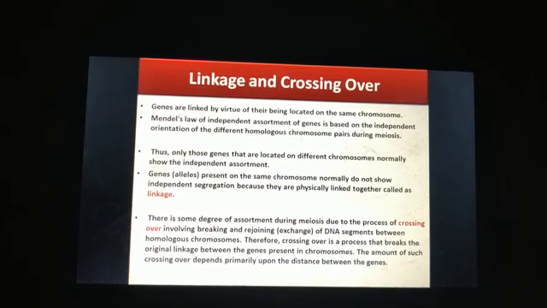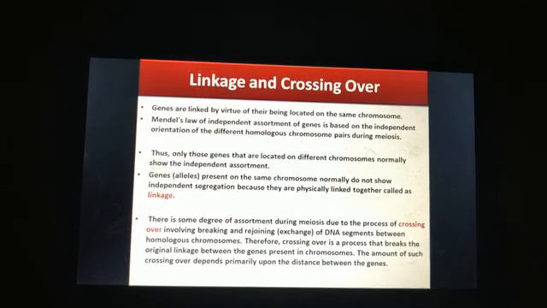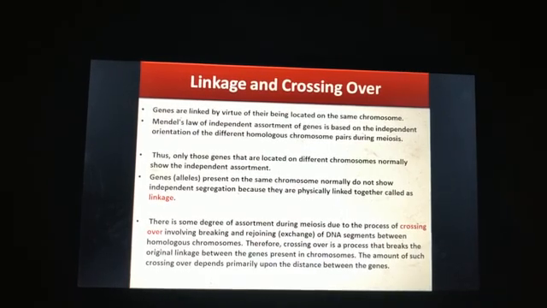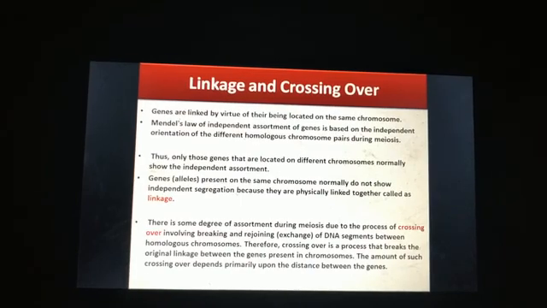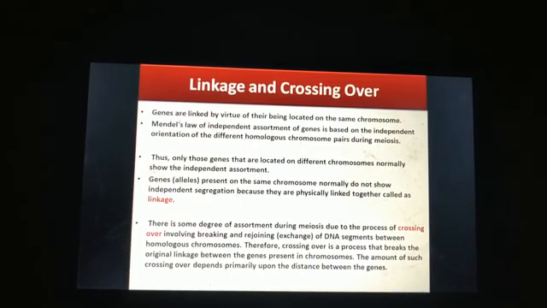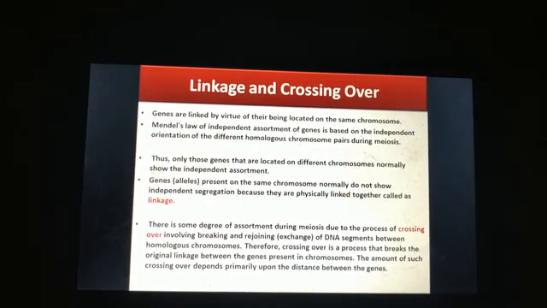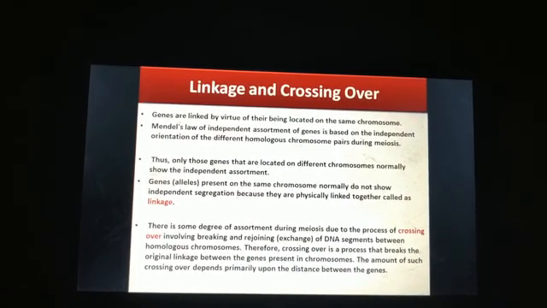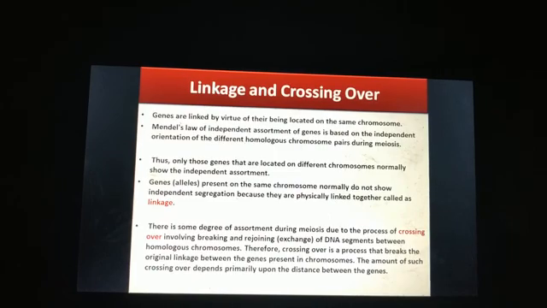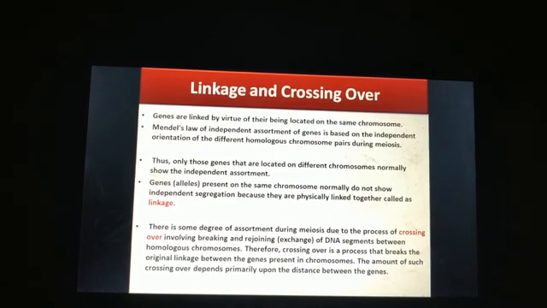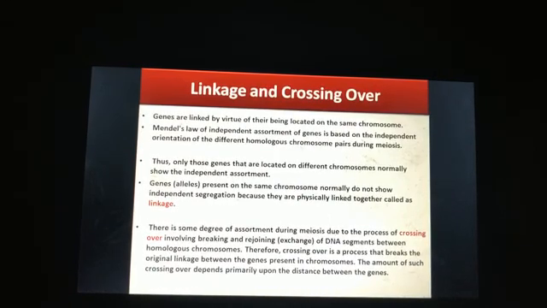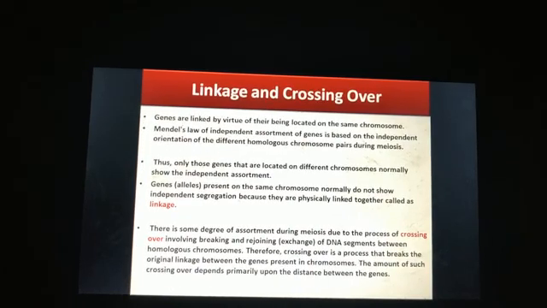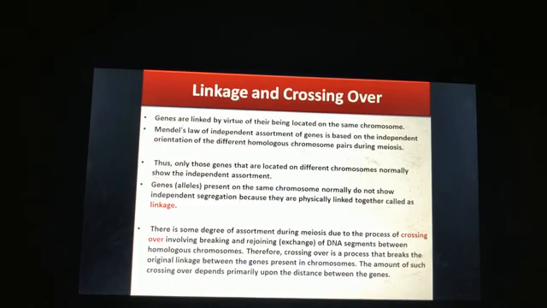Next we have linkage and crossing over. So what are these? Genes are linked by virtue of their being located on the same chromosome. If genes are present on the same chromosome and are close enough, then such genes have a chance to get linked. Mendel's law of independent assortment of genes is based on the independent orientation of different